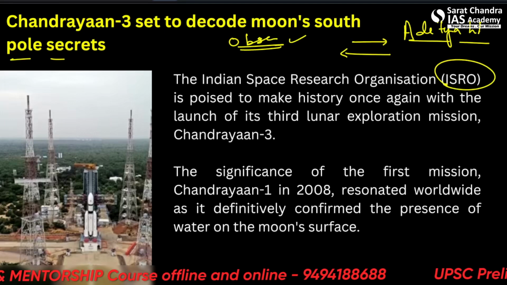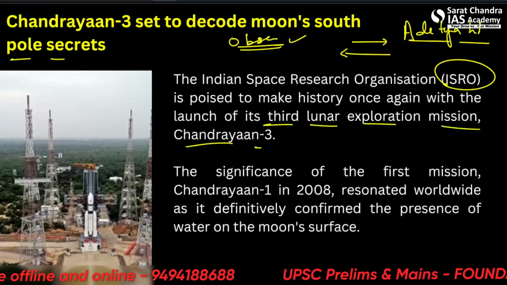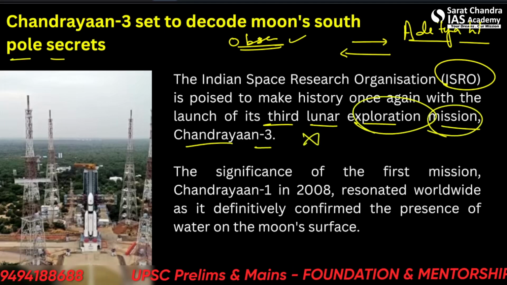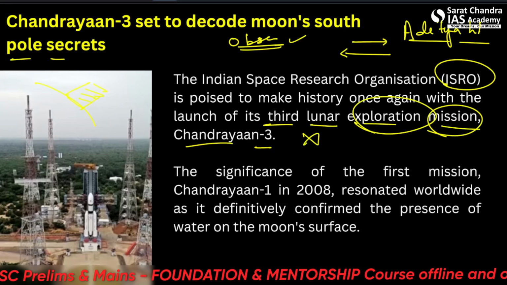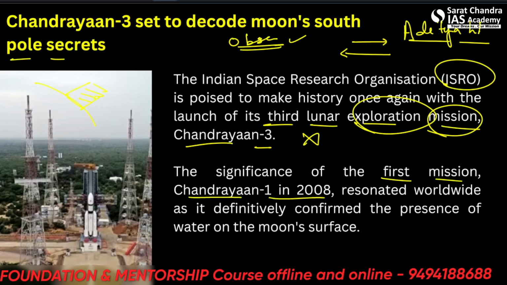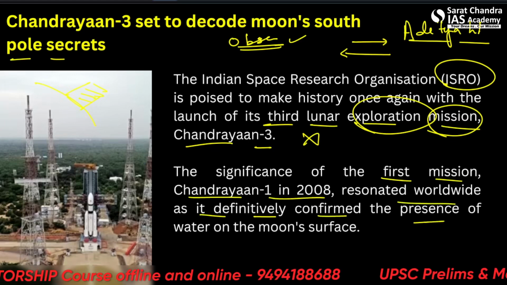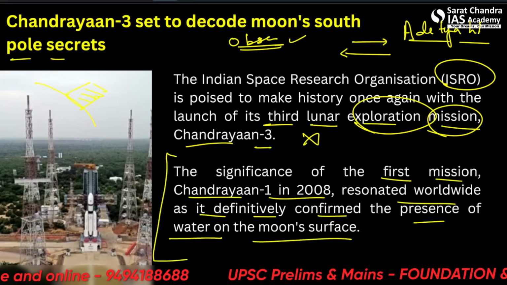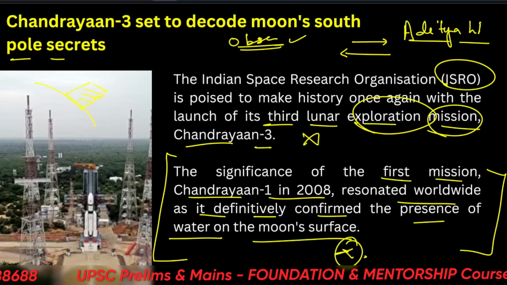It is launched by ISRO and it is the 3rd lunar exploration mission. Chandrayaan-3, it's not an observatory, it's an exploration mission. That means it will land on the surface of Moon and see things there physically. The significance of the first mission, Chandrayaan-1 in 2008, resonated worldwide as it definitively confirmed the presence of water on the Moon's surface. So this was the achievement of Chandrayaan-1. Okay, so this is very important.